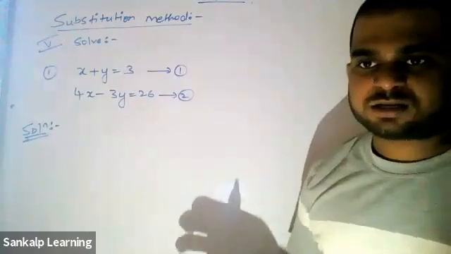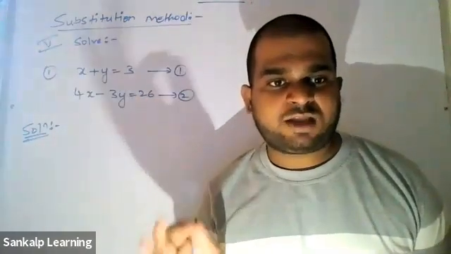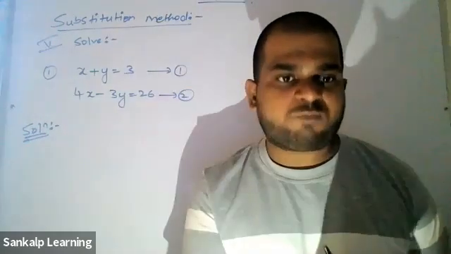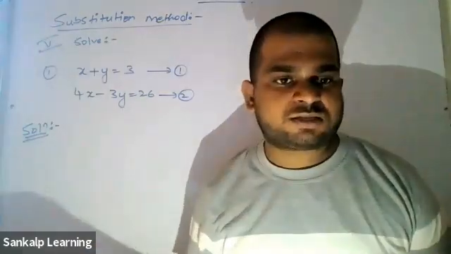I'll take the first equation. You have to solve for any one variable. What is meant by solving for a variable? You have to keep that variable on one side. The rest of the things should be shifted to the other side.